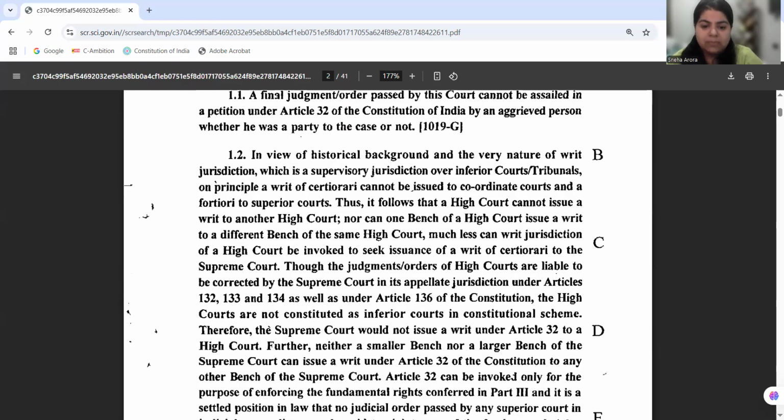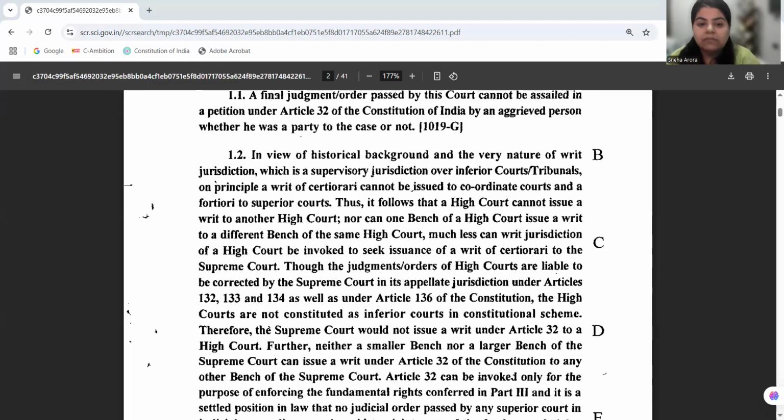Now, what is happening in this case? A brief fact of this case goes like this: Roopa Hurra is the wife of Mr. Ashok Hurra, and in this case she is challenging the finality of a Supreme Court judgment which granted her mutual divorce with her husband in the exercise of Article 142. Roopa Hurra is claiming that the consent which she gave for the divorce was obtained by fraud or misrepresentation, and she also filed a review against it, but that review was dismissed in chambers.